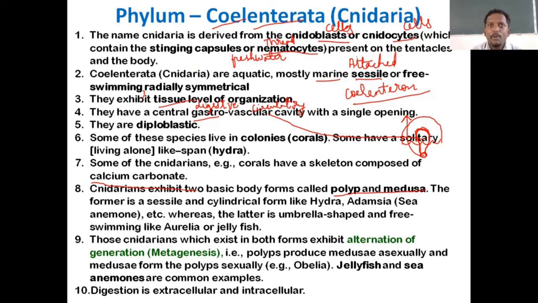And even the 9th point I explained with the same diagram, alternation of generation, where in one stage it is having asexual reproduction, in the other part it is having sexual reproduction, and once again it goes on alternating. That's why we call it alternation of generation in English, and in Latin we say metagenesis. This word is unique to this phylum. No other phylum do you come across this word.